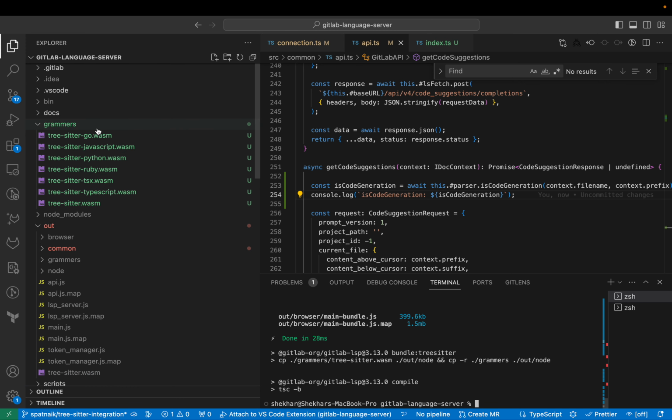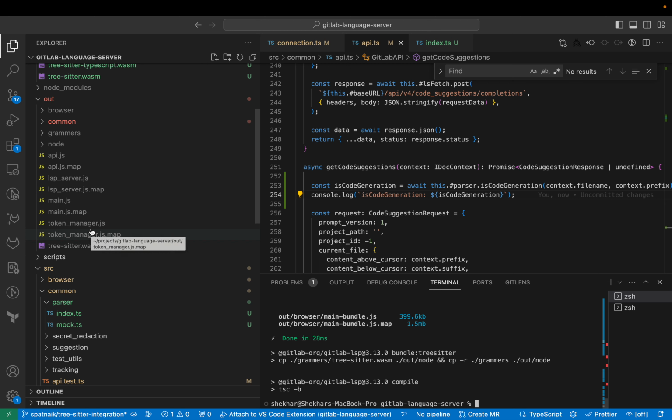So I've got this grammars folder now, which has a Tree-sitter WASM file for each of the languages. And what I do is I copy those in when we're doing a build, and so those are copied into the out folder. I still haven't tested the packaging of the executable or anything like that, which I'll do shortly. But basically, the idea is that we package these WASM files along with the language server, so that then we can start doing some parsing, right?